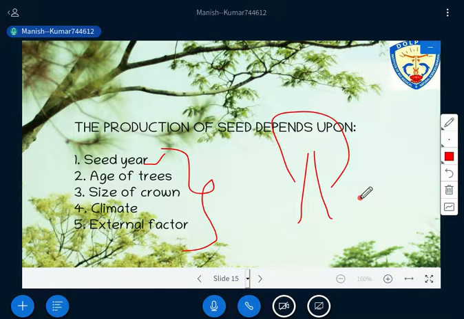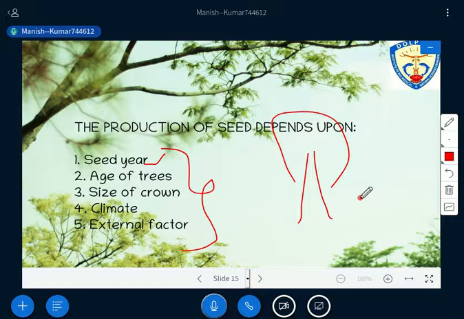Is it okay? And if you talk about the external factor, basically two things I have to say there. Either there is a forest fire, for one or two reasons, so you are going to lose the crop, and you are also going to lose the production of seed.